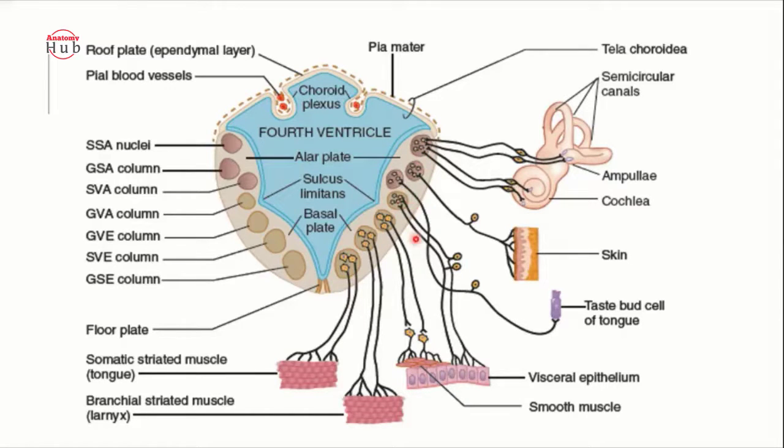So this sensory is for the taste sensation, sensory for the skin is the trigeminal, sensory for the lacrimatory, sensory for the cochlear part, sensory for the vestibular part. All these are divided in this way, and here you will find the fourth ventricle. This is the concept.